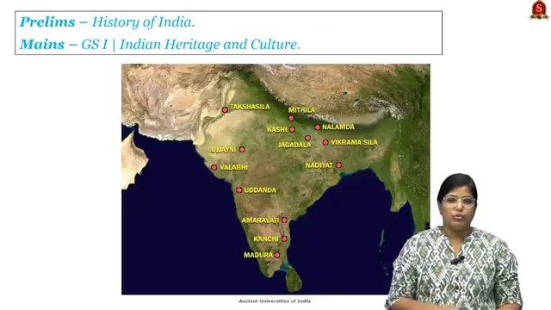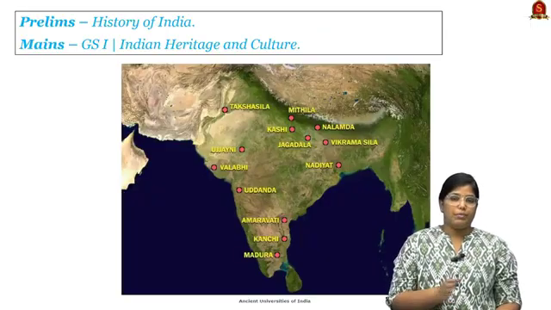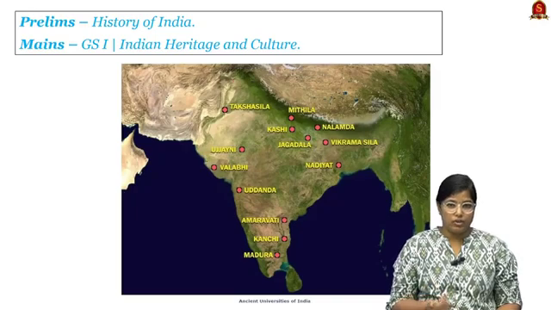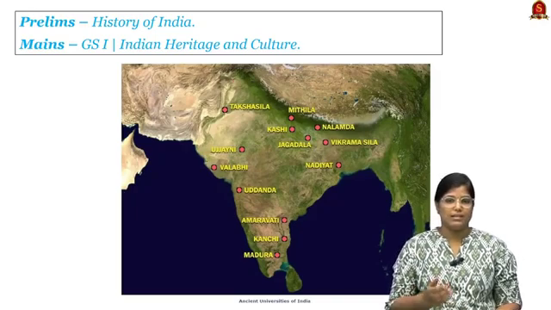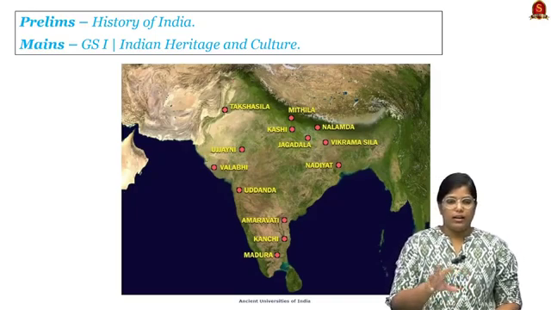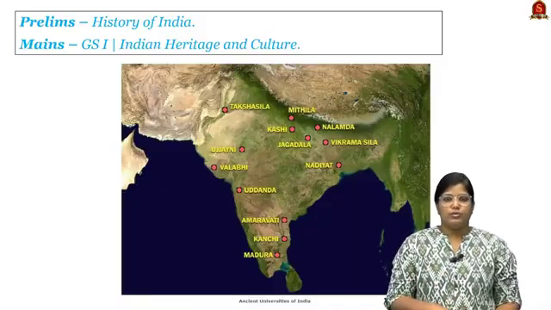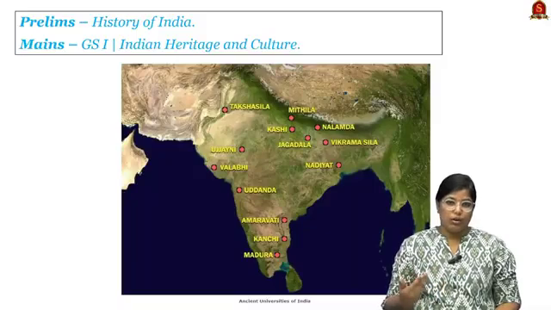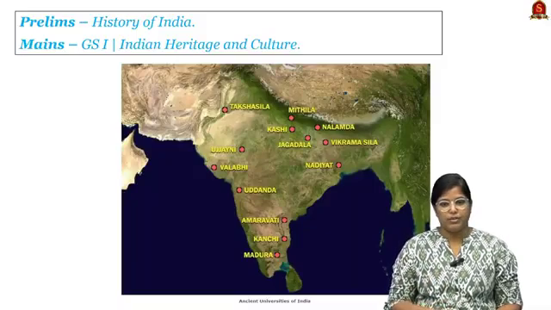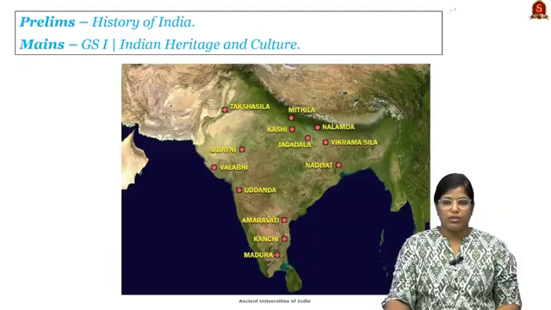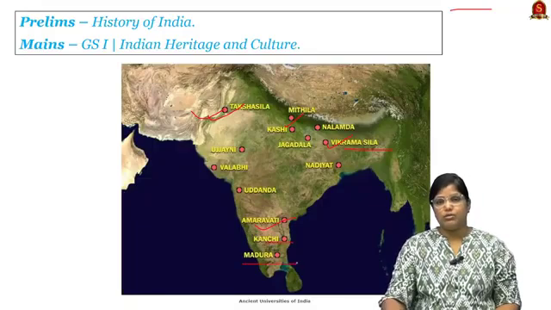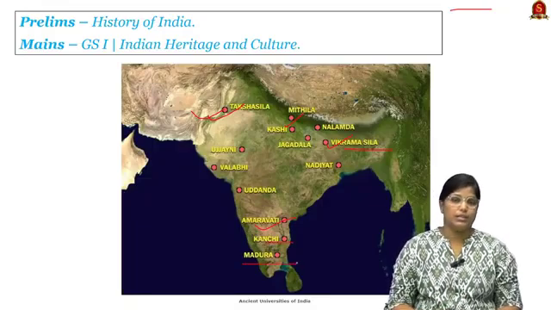Before that, we have to see the syllabus of this article. From the prelims perspective, it will be asked under history. From the mains perspective, it will be asked under art and culture. Here there are certain ancient universities that you have to remember. Remember the map, so it will be easier for you to recall during the examination. Here you can see the exact location of Vikramashila. Apart from Vikramashila, Takshila, we have Amravati, Kanchi and Madura as some of the other important ancient universities of India.